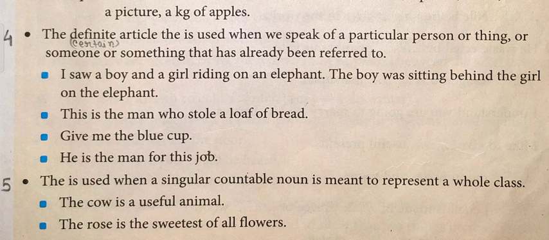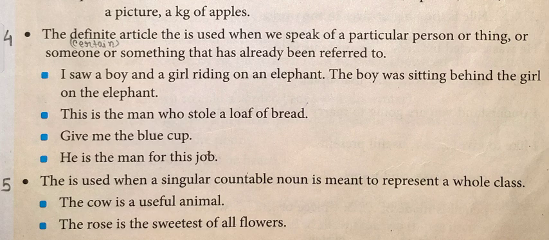Here three times a and an are used. In the first sentence, a boy, a girl, and an elephant, and in the second sentence, the boy, the girl, and the elephant. Here the is used because the girl, the boy, and the elephant have already been referred to in the first sentence. This is the man who stole a loaf of bread. Here we referred to a definite person, so we use the. Give me the blue cup. We referred here to a particular cup.